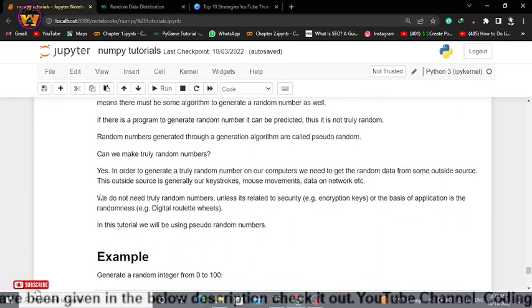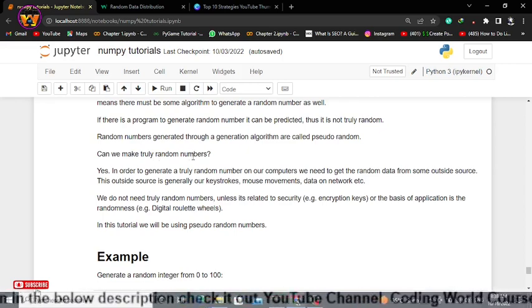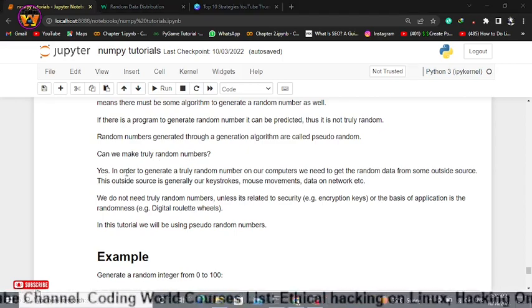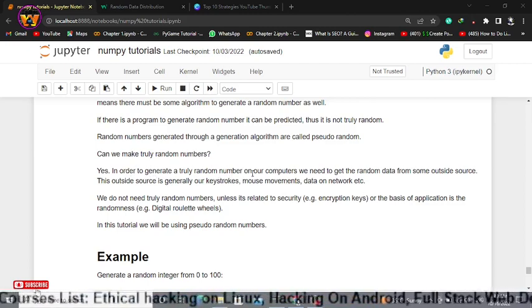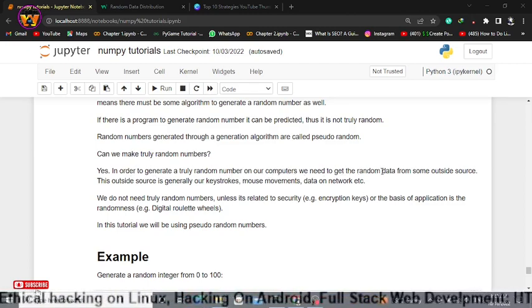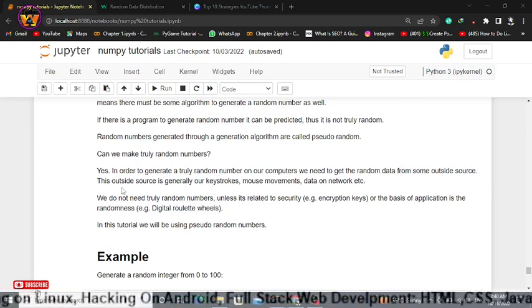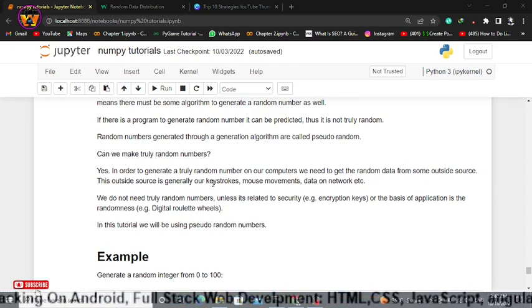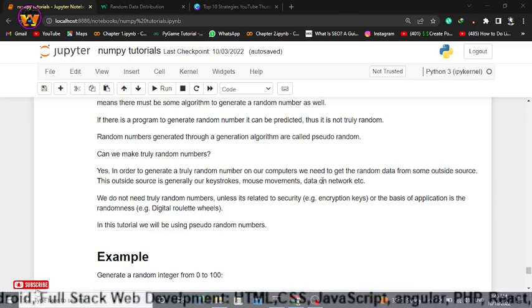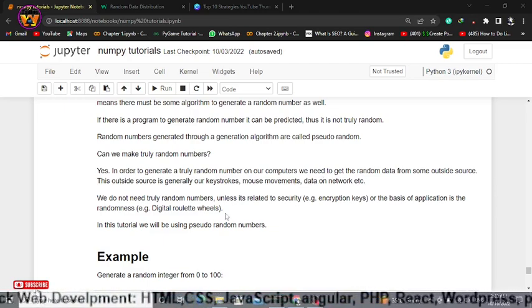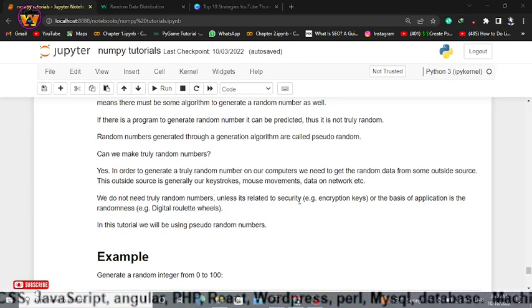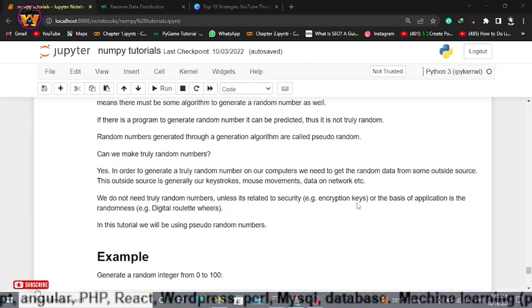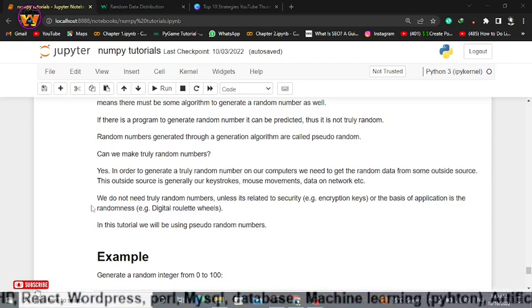But let me show you this line. Can we make truly random numbers? Yes, of course. In order to generate a truly random number on our own computer, we need to get some random data from an outside source, and generally this could be keystrokes, mouse movements, data on a network, etc. We do not need truly random numbers unless it's related to security, for example encryption keys, or digital roulette wheels, depending on the application.